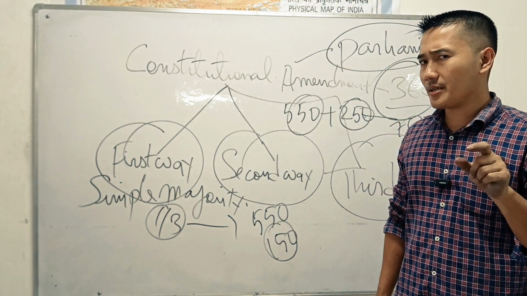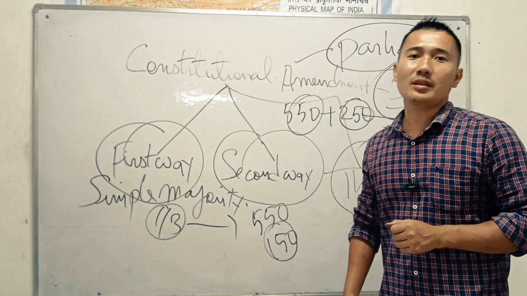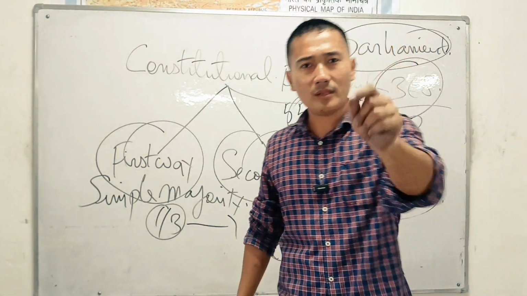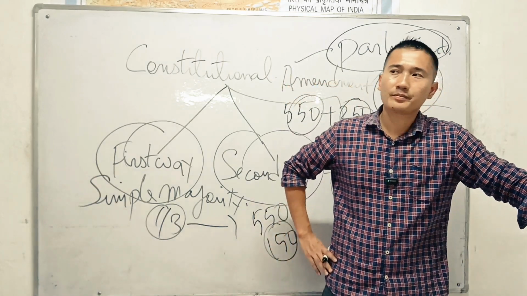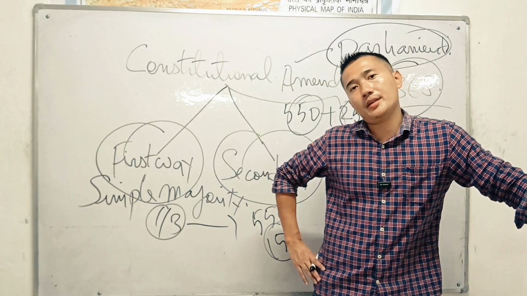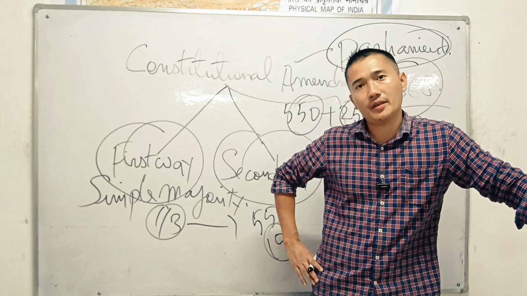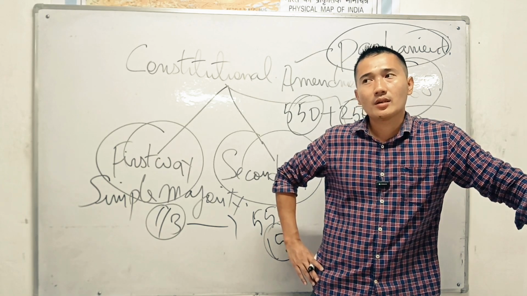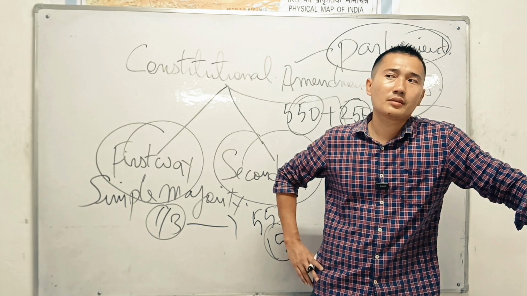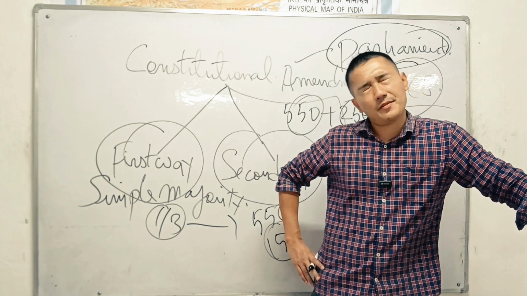So the simplest way is to create a new state. The best example of the first way to change the constitution is the creation of a new state. It's very easy.